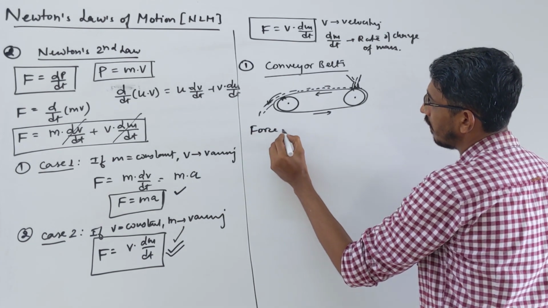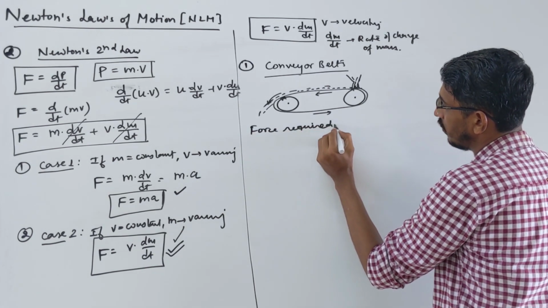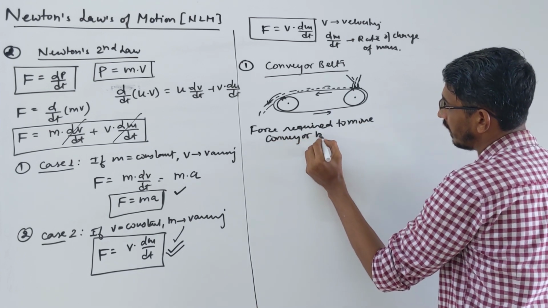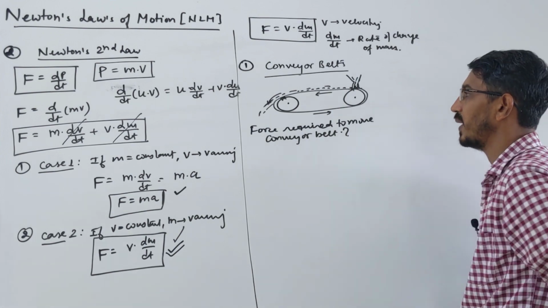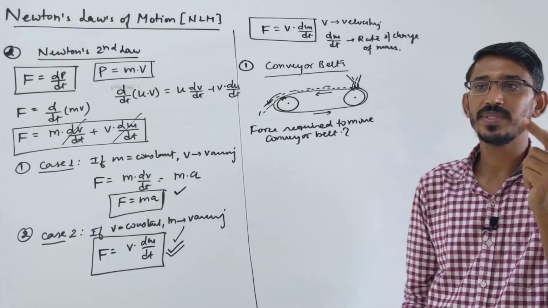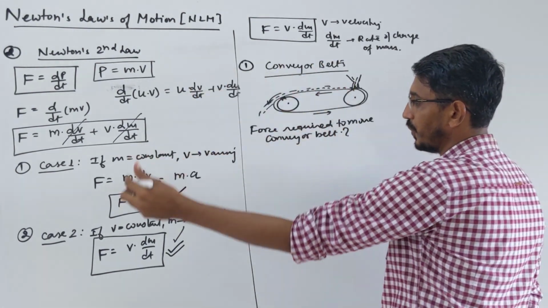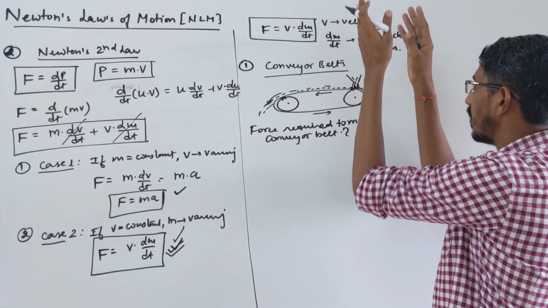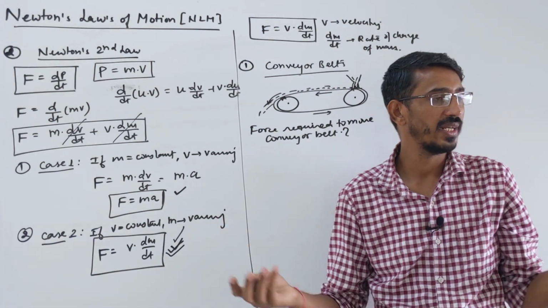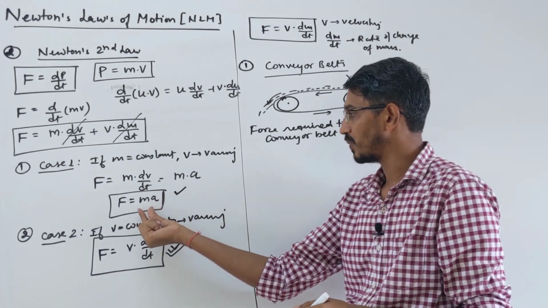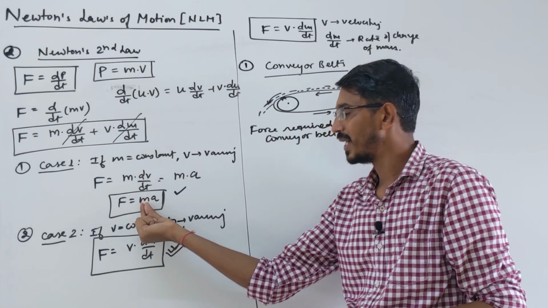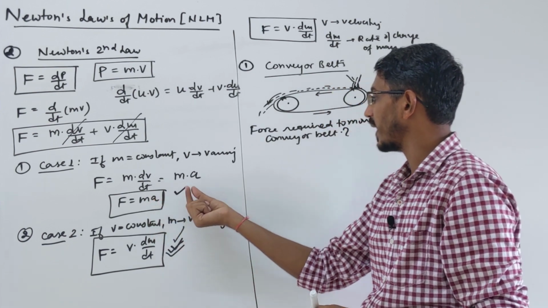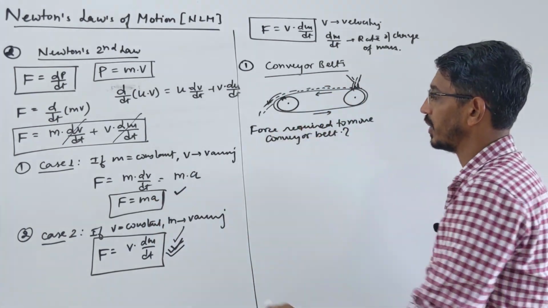How much force will be required to move this conveyor belt? To find the force, you have to use this equation, because the velocity of the conveyor belt will always be constant, and the mass we are dropping on it is 10 kg per second, or 100 kg per second, something like that. We cannot use the other formula, because here mass is not constant. Every second you are putting some mass there, and it's not accelerating because velocity remains constant, so you cannot use that equation.